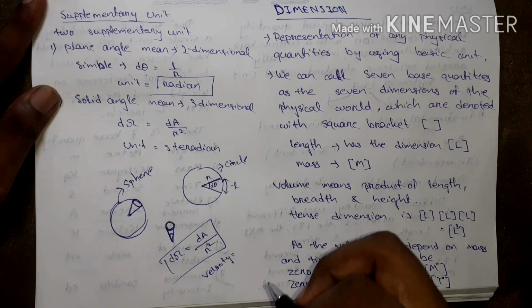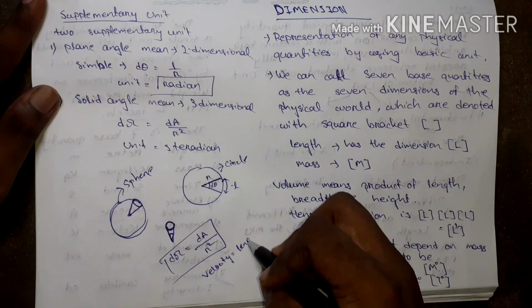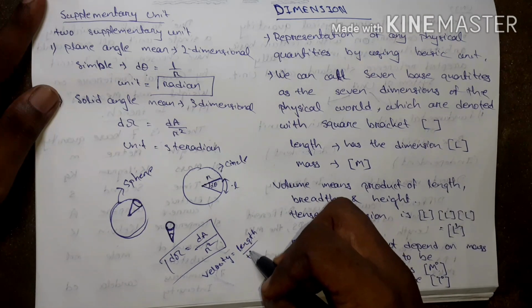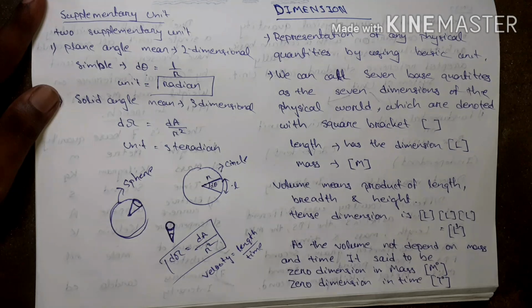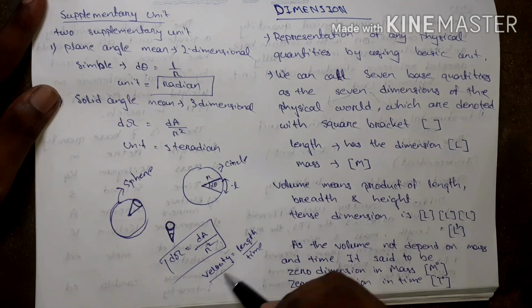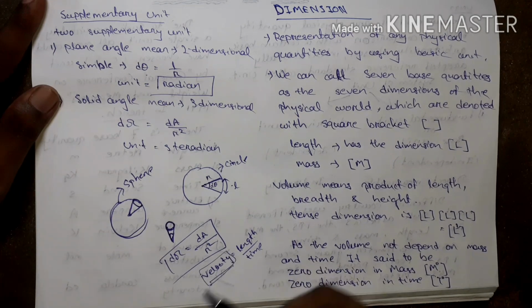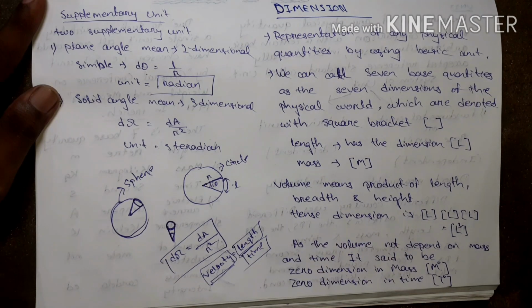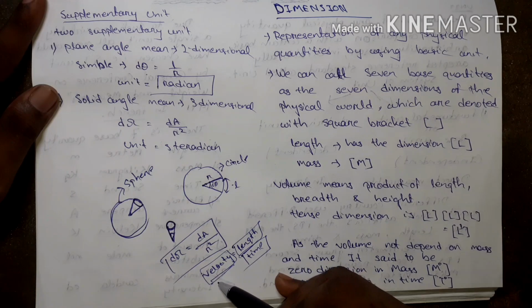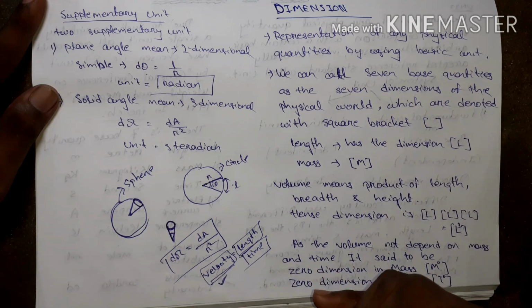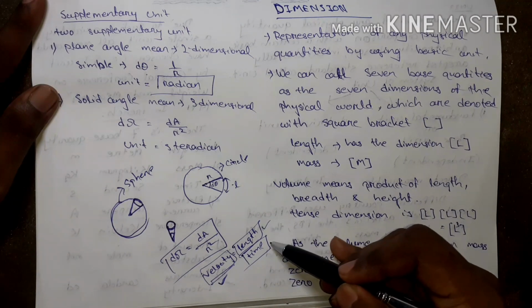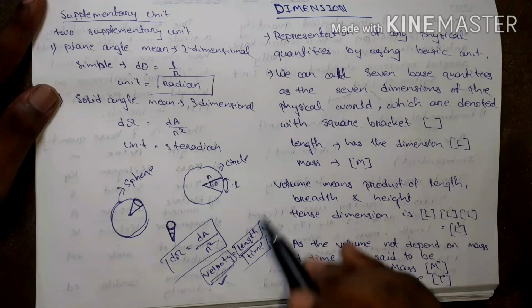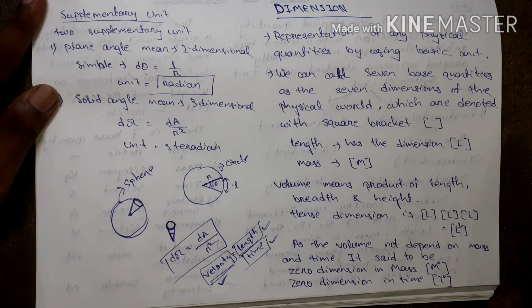By using basic units, length by time. It is a physical quantity. These are the basic quantities. So to represent this physical quantity by using these basic units is called dimension.